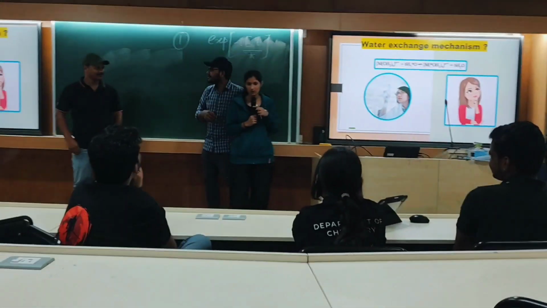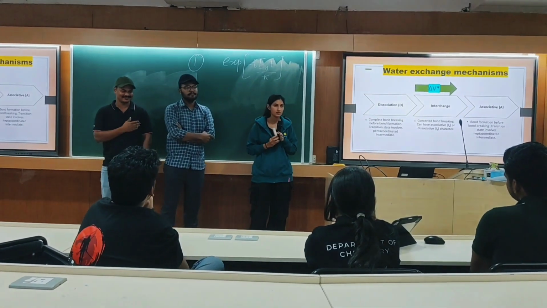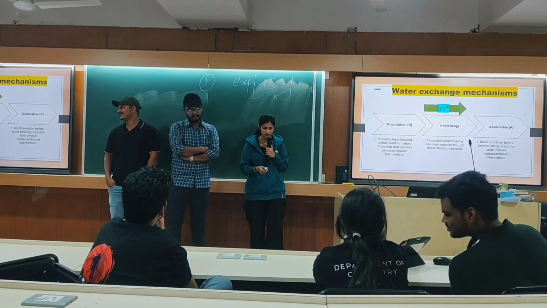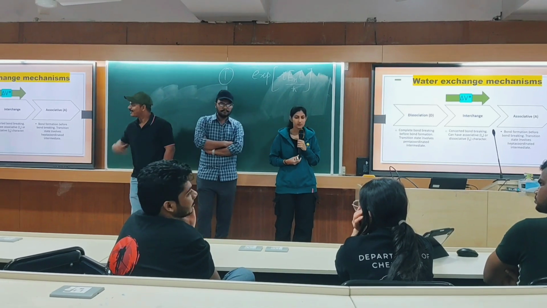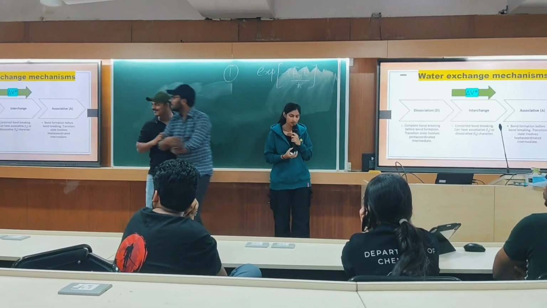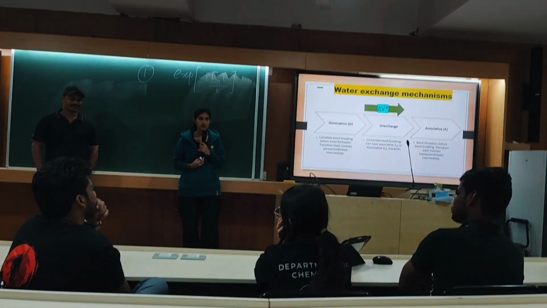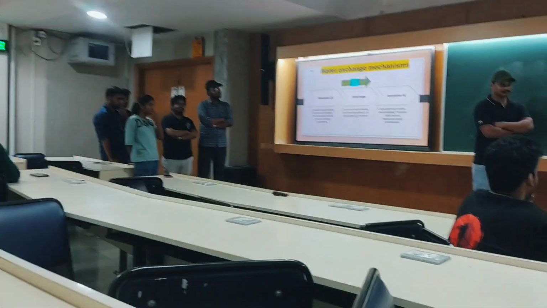Now I'm going to discuss the water exchange mechanism. This is a general reaction. There can be three possible mechanisms: dissociative, associative, and interchange. In dissociative mechanism, first dissociation of the ligand takes place, and we get a five-coordinated species. The geometry of this is square pyramidal. In dissociative mechanism, there is an expansion of volume because delta V star is positive. In associative mechanism, first addition of the ligand takes place and we get a crowded seven-coordinate species. In Ia, associative dominates over dissociative, and in Id, dissociative dominates over associative mechanism. Now let's discuss this further.